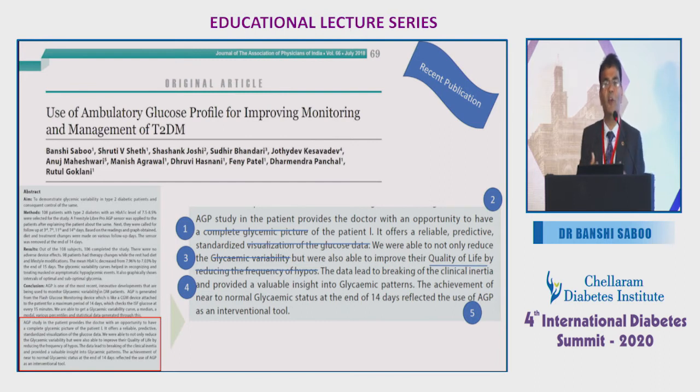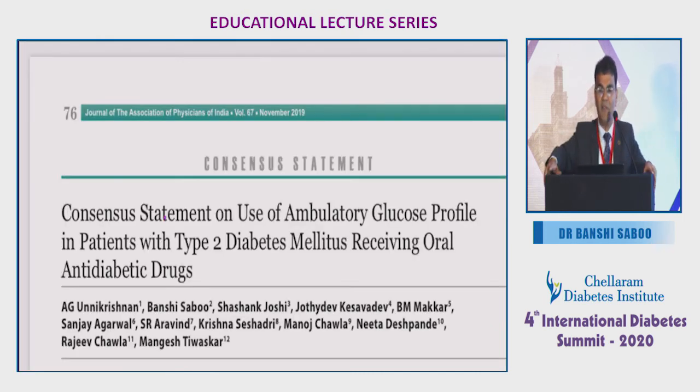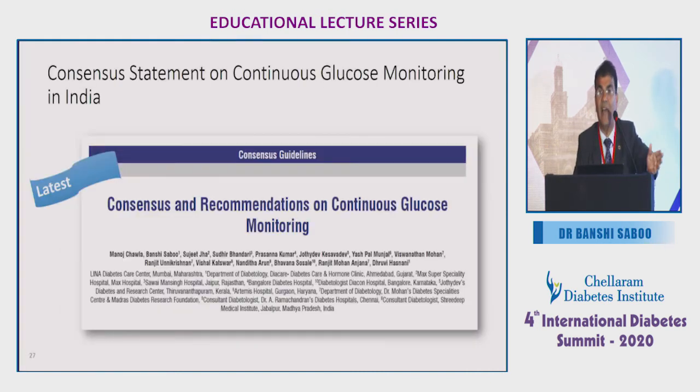So that does not mean that there are not many papers published from India also. One of the papers which we published from our center was on the use of AGP for improving monitoring and managing type 2 diabetic patients. This paper is from different centers of our city, as well as some other co-authors, and we used this AGP model to improve the monitoring. With Unni also, we came out with a consensus statement on the use of AGP in type 2 diabetic patients. And the year before last with RSSDI, Manoj was the first author. Again, we have done the consensus and recommendations on continuous glucose monitoring also.